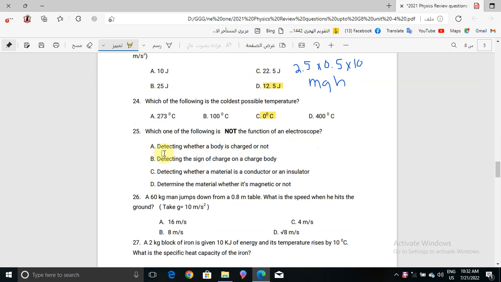Detecting whether a body is charged or not, or detecting the sign of charge on a charged body, or detecting whether a material is a conductor or an insulator, or determining whether a material is magnetic or not. So the one which is not the function of an electroscope will be D, which is determining whether the material is magnetic or not. It's not the function of an electroscope. So all of them are functions of an electroscope except choice D.